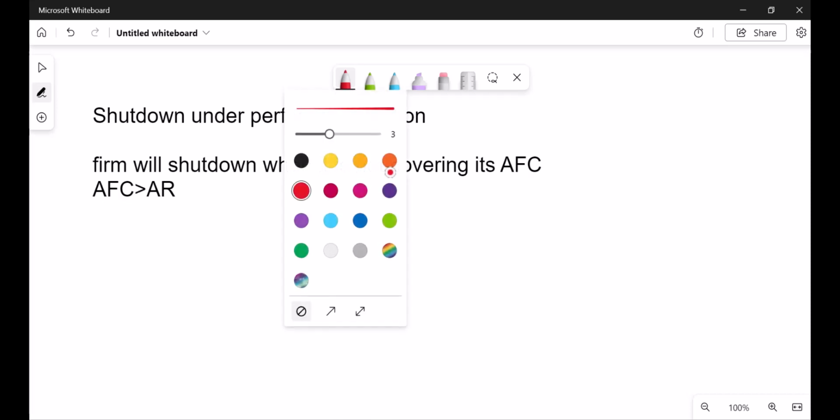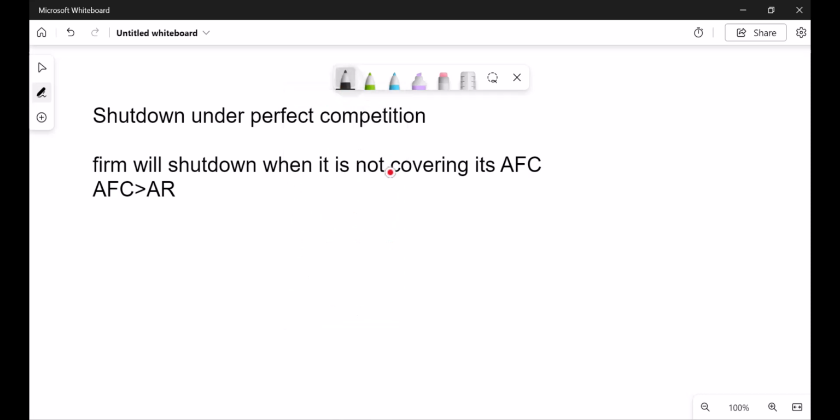Before discussing the shutdown point, first we have to draw the output level, then we will draw the shutdown point under perfect competition. For this we are going to take quantity on the x-axis, and revenue and cost on the y-axis.